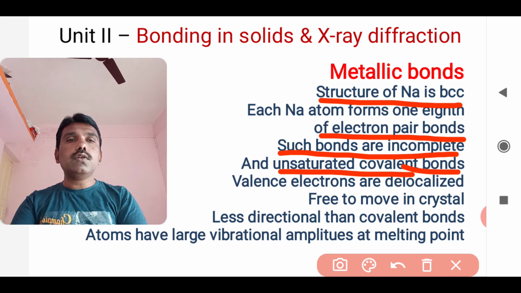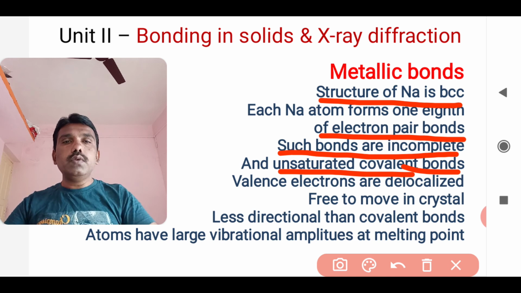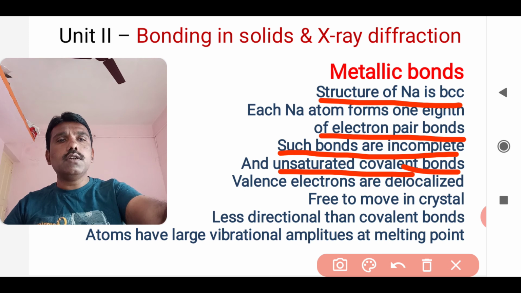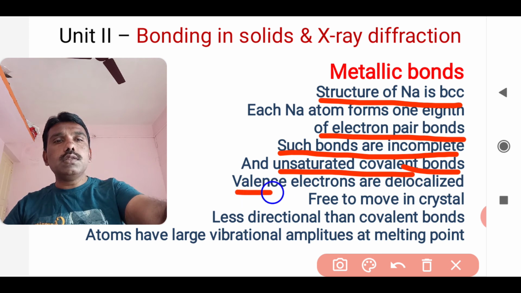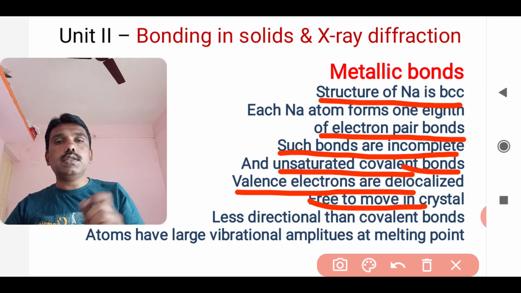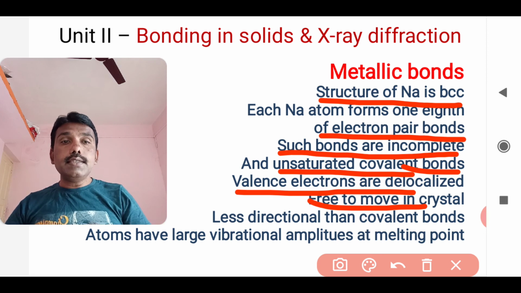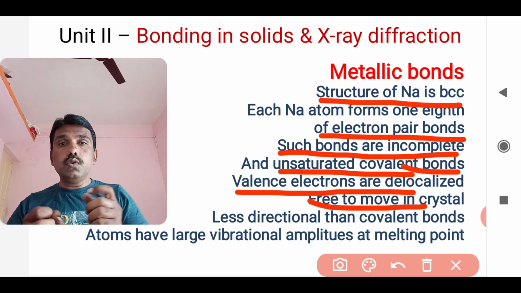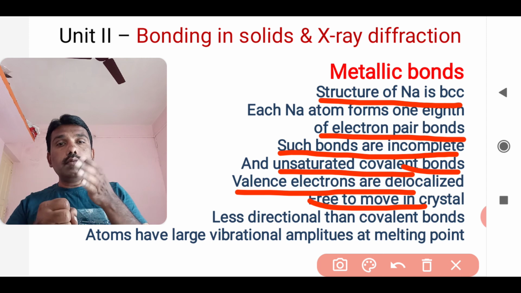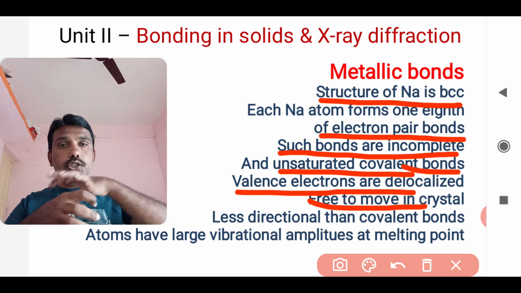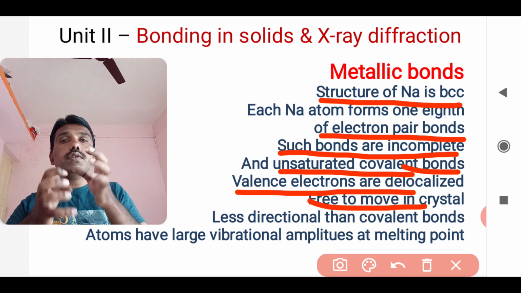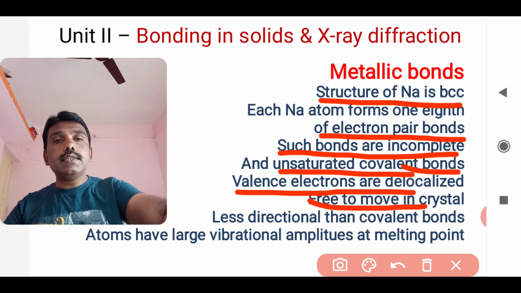The valence electrons are delocalized and free to move in a crystal. As we discussed, these valence electrons are called delocalized and free to move in a crystal. Such bonds are less directional than covalent bonds. As already told, a single bond is shared with so many atoms, so there is no fixed directionality, and that's why it is less directional than covalent bonds.